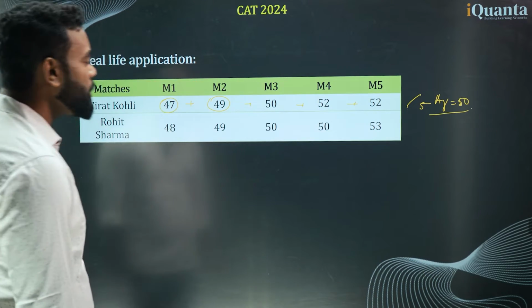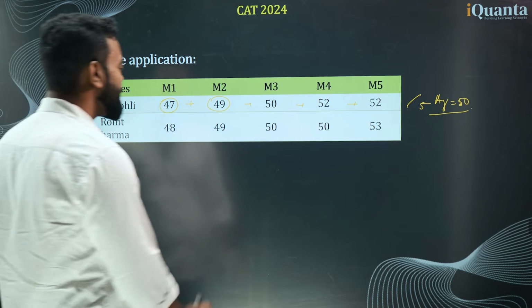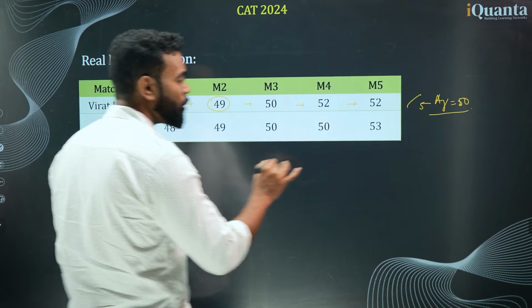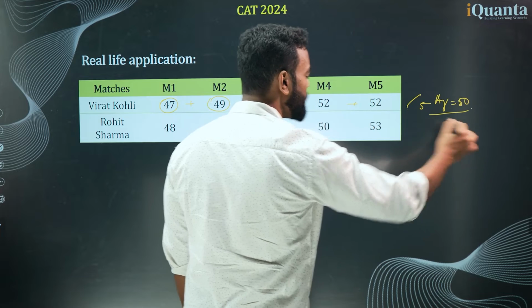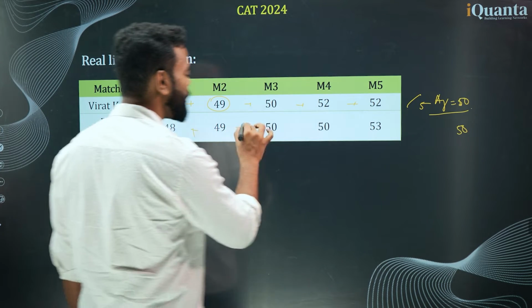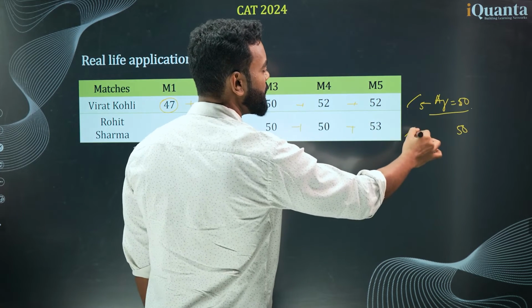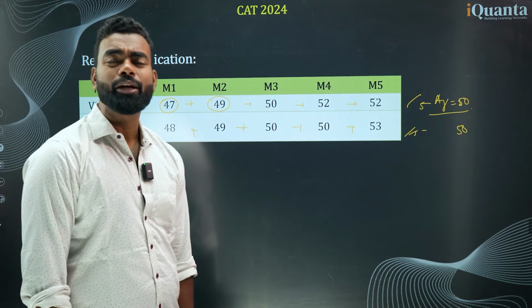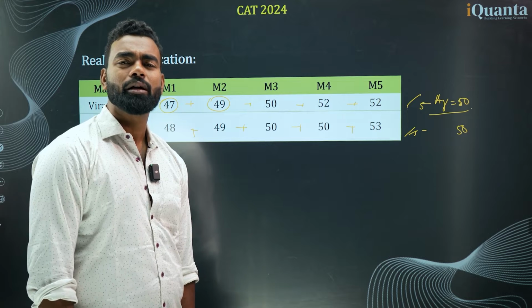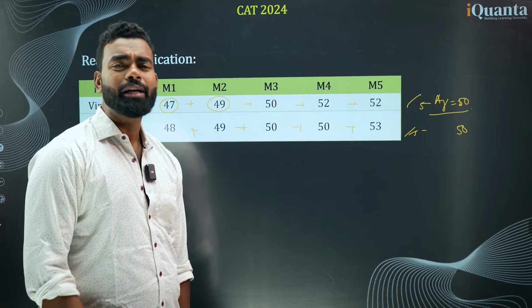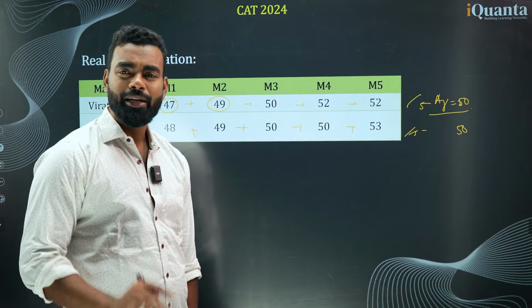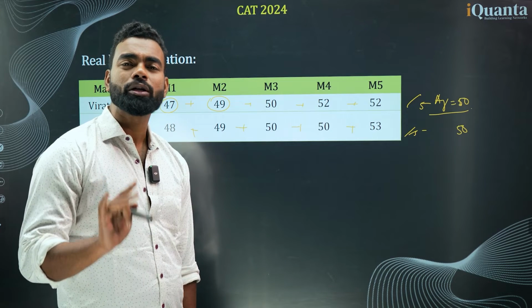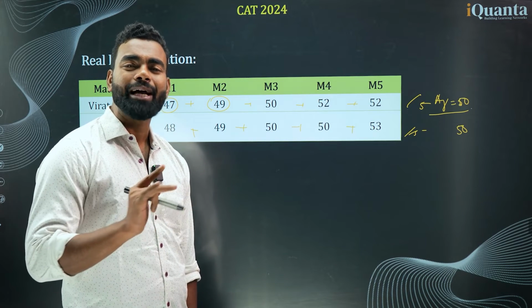And if you go for Rohit Sharma as well, the average of Rohit Sharma will also come 50. If you add all these things and divide by 5, you'll get the average is again 50. So if the average of 2 things are equal, then our first measure has failed. It has not given me any conclusive proof about which one I have to select.